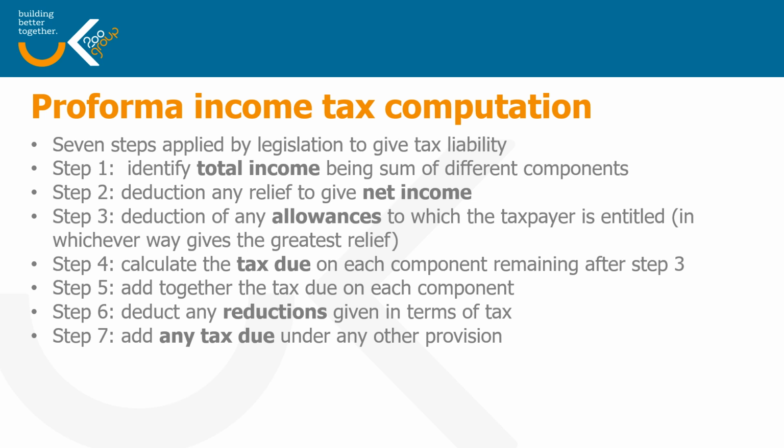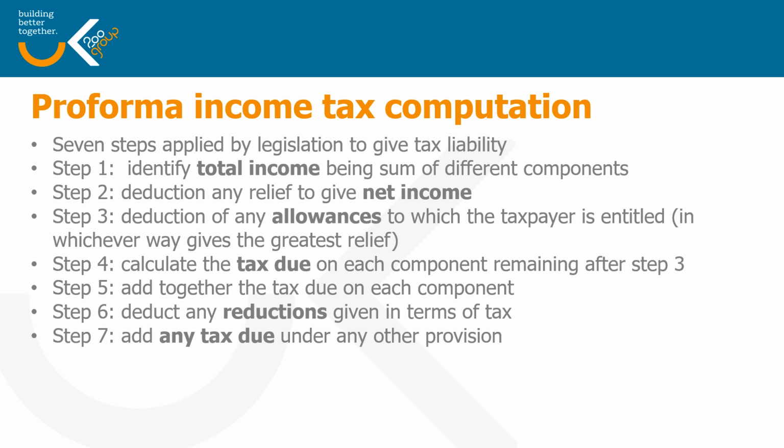The legislation gives us a series of steps as to how we calculate the income tax liability. Now, in practice, most people will have software that does this calculation for them, but it is quite useful to understand the basics of the calculation. So step one is to identify the total income, which is the sum of the different components. So what we mean by that is that if you have trading income, property income, interest, dividends, and so on, we just work out the profit from each of those sources and then add them together to give our total income.